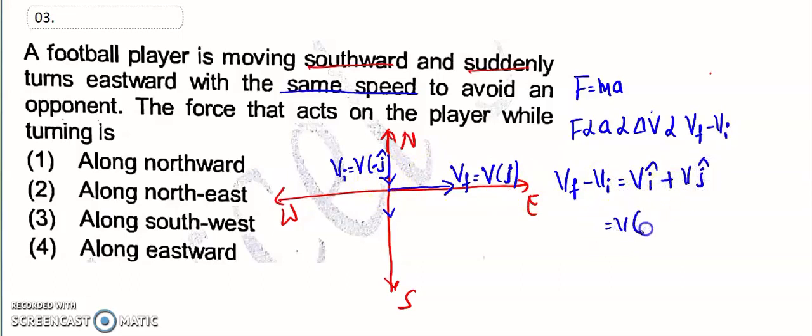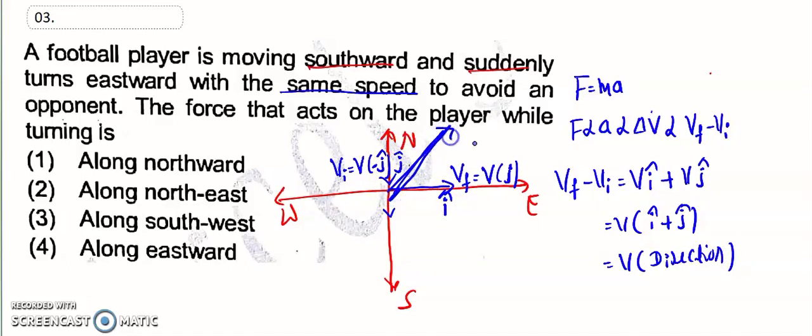So you take v common, i cap plus j cap. So what is the direction for this one? Look, this is i cap, this is j cap. So this is the direction. Okay, what is the direction for this one? North east. That is option number 2, the right answer for the third question.